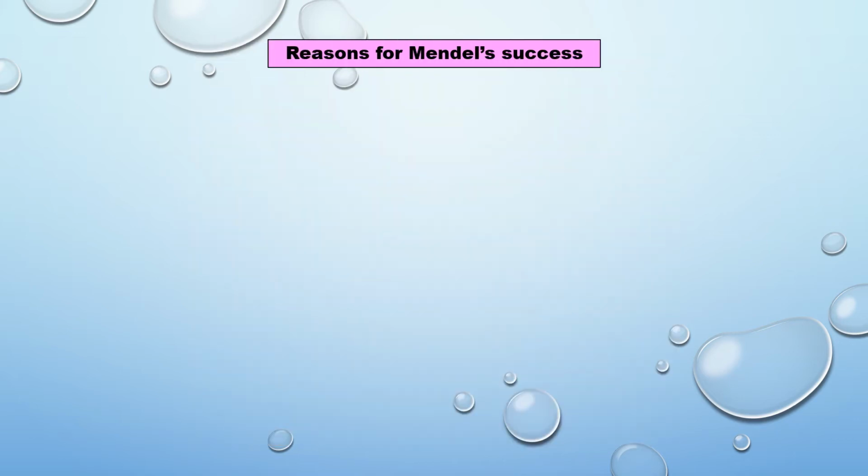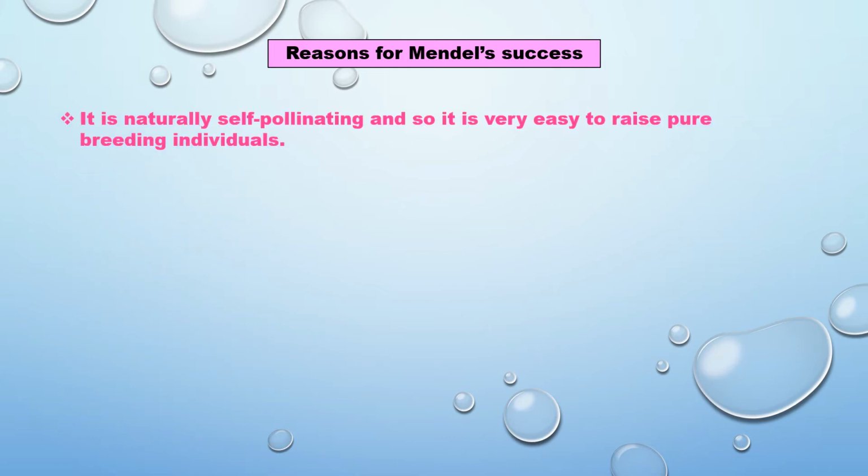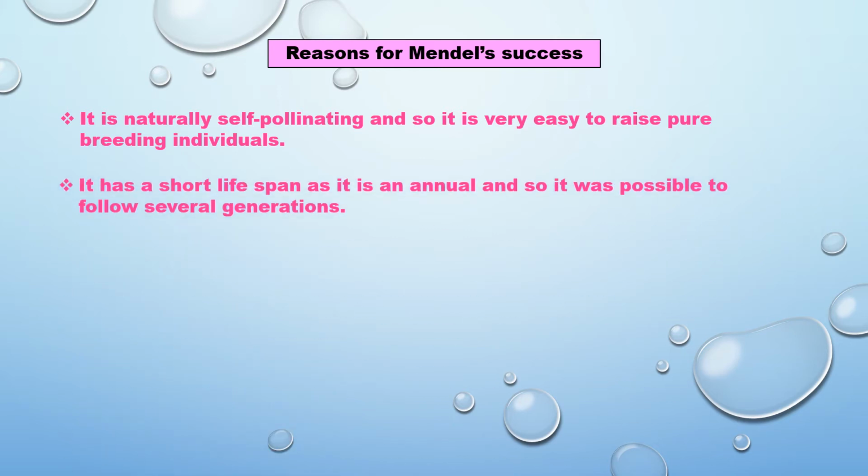Reason for Mendel's success. Mendel chose the pea plant. It is naturally self-pollinating, so it is very easy to raise pure breeding individuals. It has a short lifespan as it is an annual. Annual means within a year the plant grows and reproduces. That lifespan is very short, so it was possible to follow several generations.